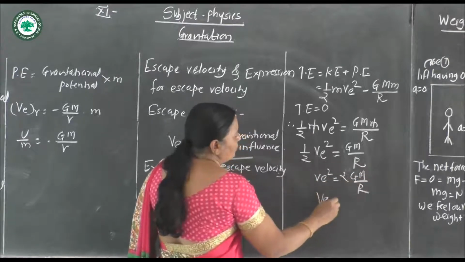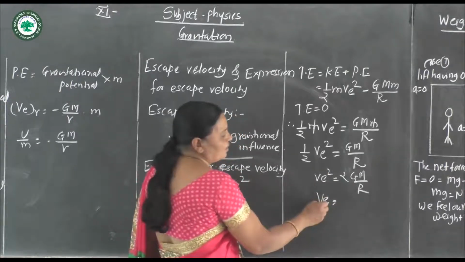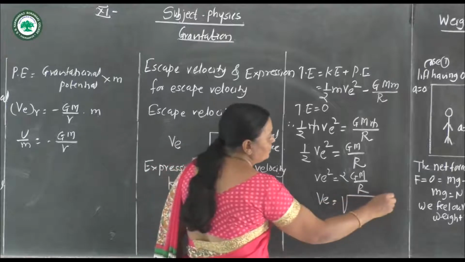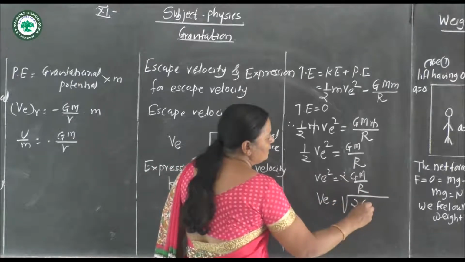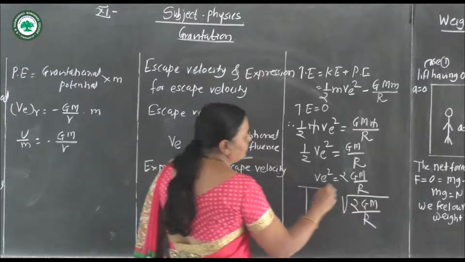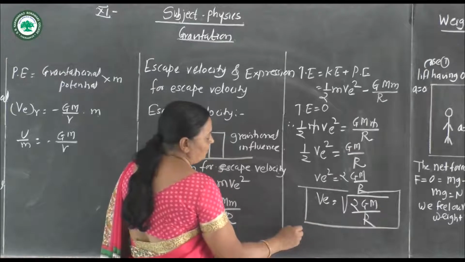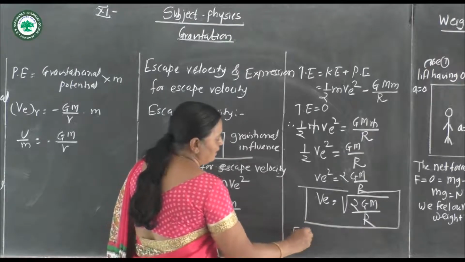Taking the square root, the escape velocity is the square root of 2GM divided by r, which is the expression for escape velocity.